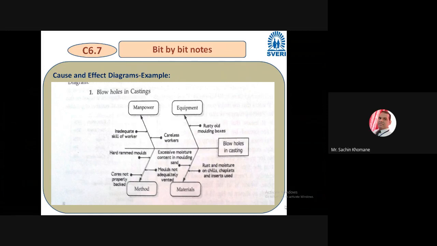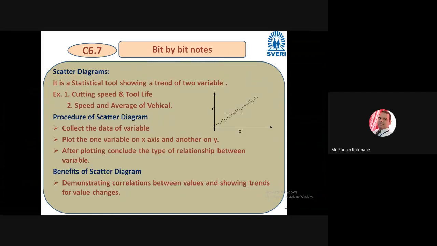So let us proceed to next tool, that is scatter diagram. Okay, so this diagram itself is explaining you what is the meaning of scatter diagram, right? So there are certain points by graph, right, on x-axis and y-axis.